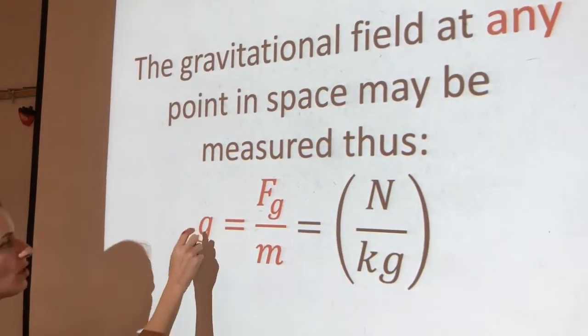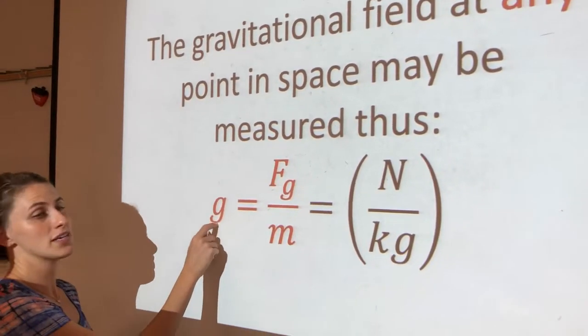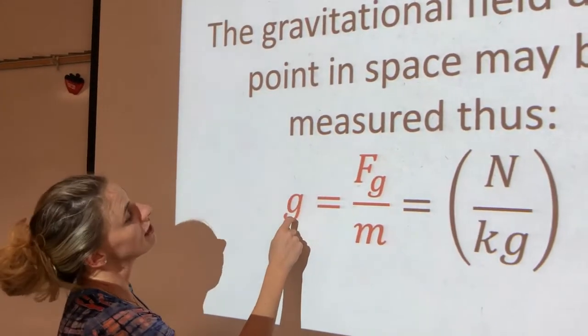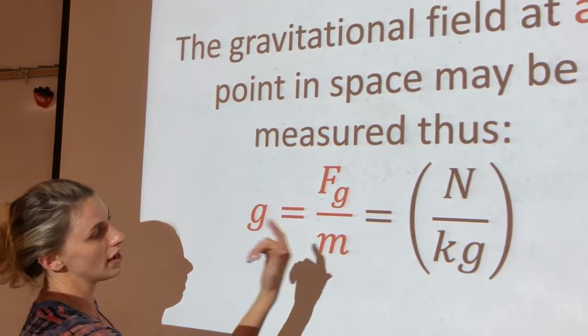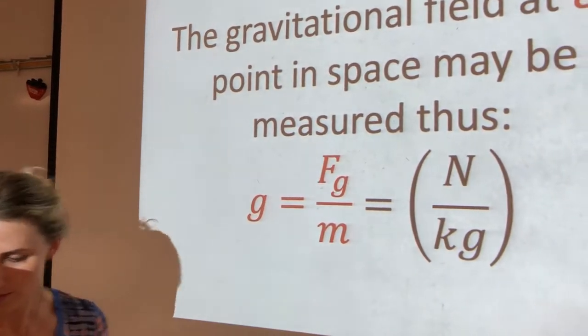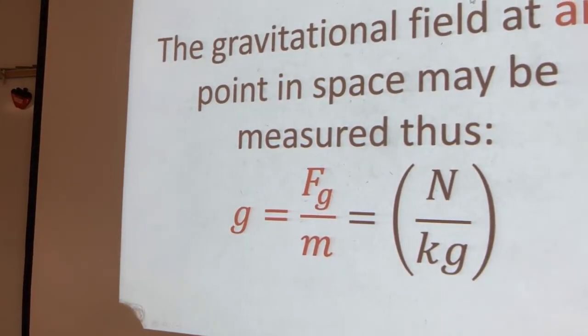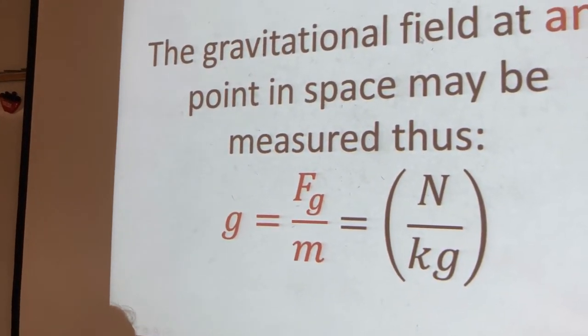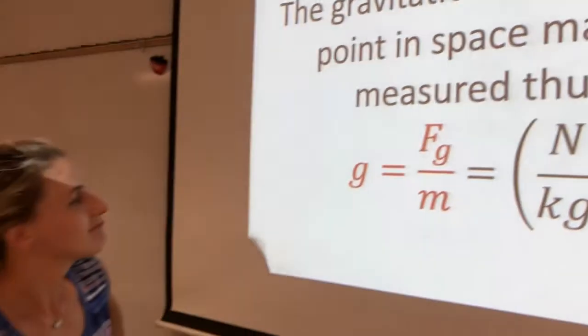The gravitational field at any point in space may be measured thus. So the gravitational field, g, we can measure it if we know the force of gravity and we know our mass. You have a mass, you measure the force of gravity on it, do the division, and it doesn't matter where you are, on the Earth, outside the Earth, wherever you are.